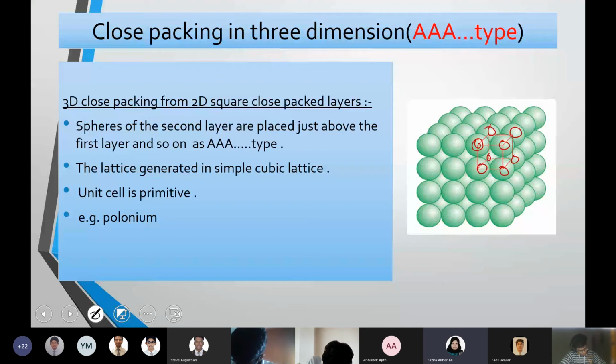When you arrange them three-dimensionally, the particles are at the corners of a cube. That is why the unit cell is a primitive unit cell. It is a simple cubic lattice, the simplest form of 3D arrangement, where the AA type is layered one over the other. Finally, you get a three-dimensional shape of a cube.